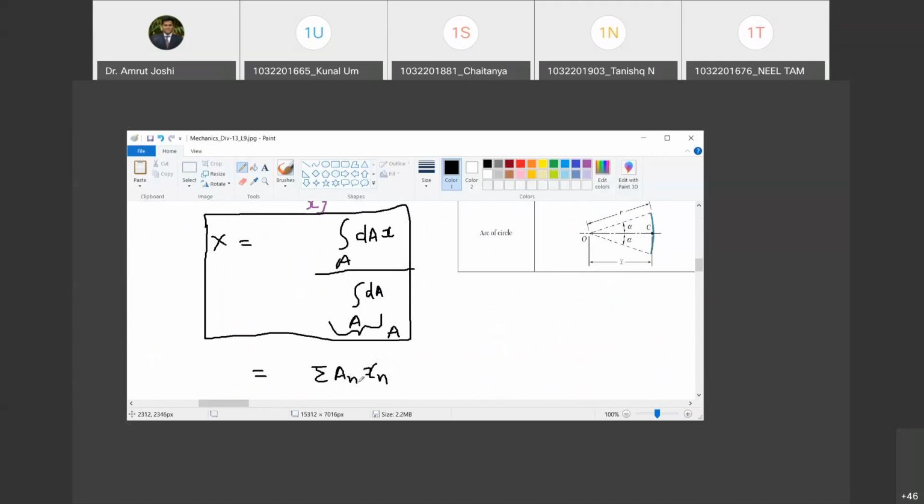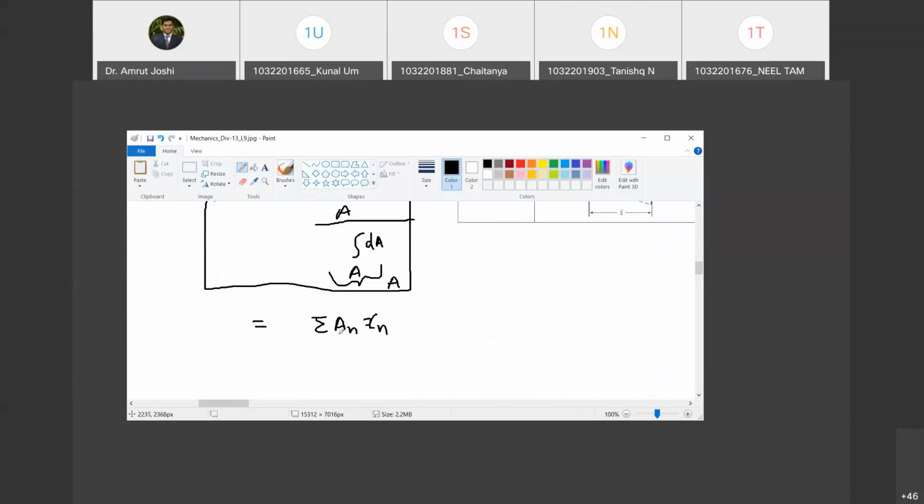Distance of its centroid along x from O. Do you agree with me? Yes, sir. So an xn in strictest sense is nothing but the moment about z axis passing through O of area an. Do you agree with me? Yes. And instead of calling it an and xn, I will call it ai and xi. Are you with me? Yes.